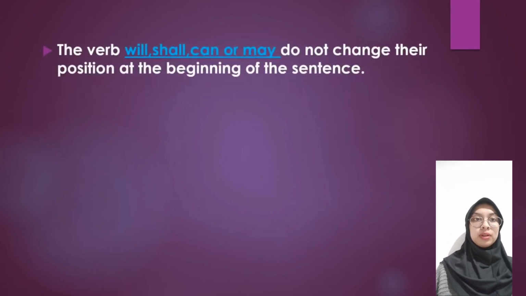The verbs will, shall, can, or may do not change position at the beginning of the sentence. So if active voice starts with will, shall, can, or may, it does not change its position at the beginning of the sentence.